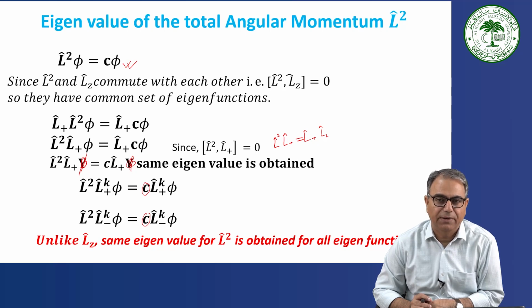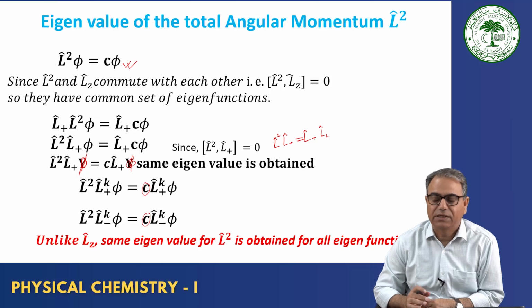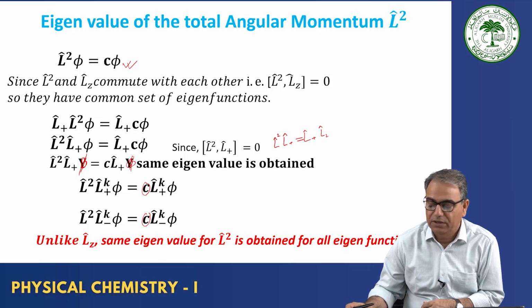If you operate with L minus on the eigenvalue equation of Lz, the eigenvalue decreases. But if you operate with L plus on L square phi equal to C phi, the eigenvalue neither decreases nor increases.